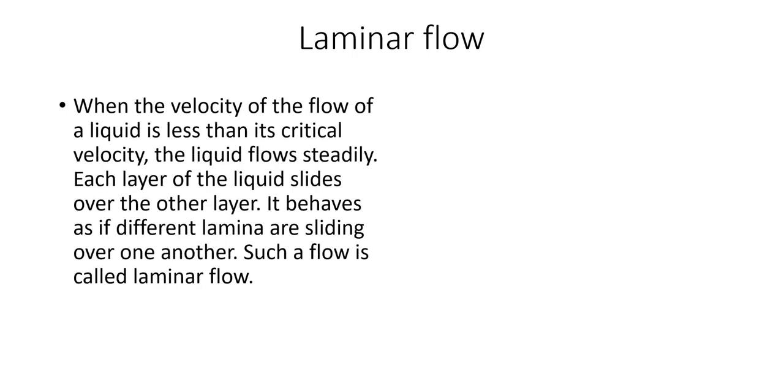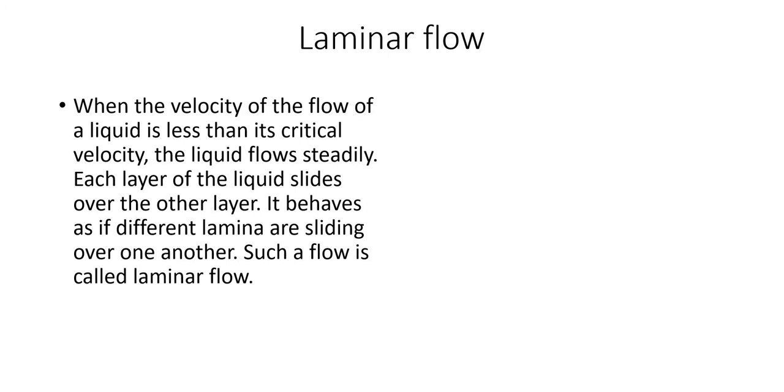And now we will discuss what is meant by laminar flow. That is also actually streamline flow itself. It occurs when the velocity of the flow of a liquid is less than its critical velocity. So there is a particular velocity below which the liquid flows steadily.